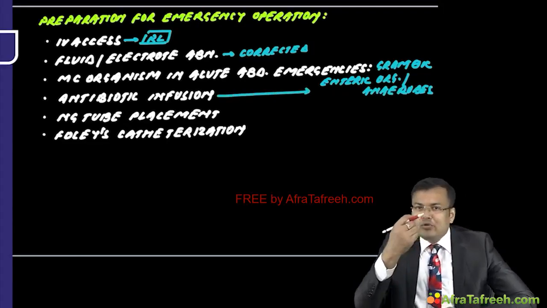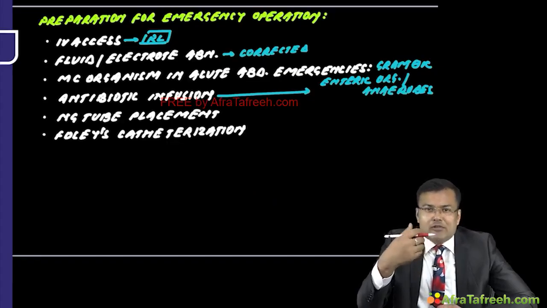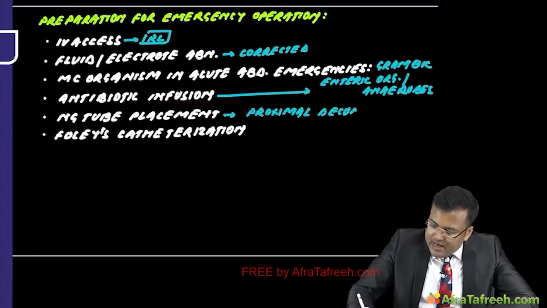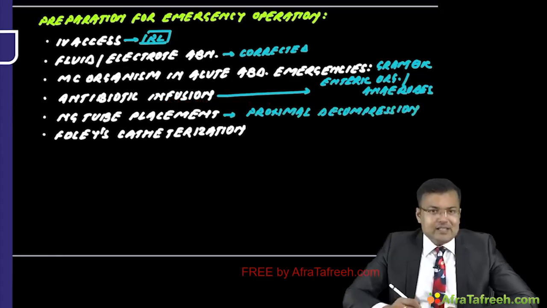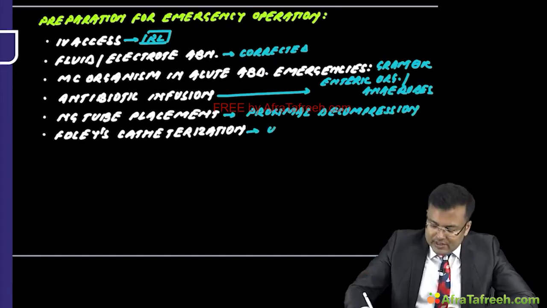What is the role of nasogastric tube placement? So we are going to insert the Ryle's tube or nasogastric tube. Why? To decrease the likelihood of vomiting or aspiration. So it is done for proximal decompression to decrease the likelihood of vomiting and aspiration. Foley's catheterization, why? Because we want to monitor urine output. So it is done for urine output monitoring.